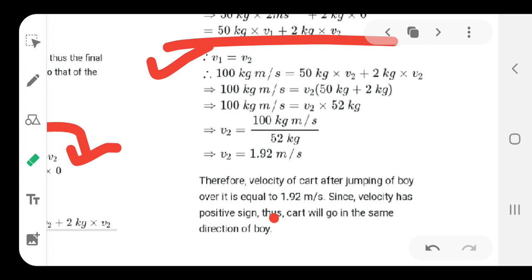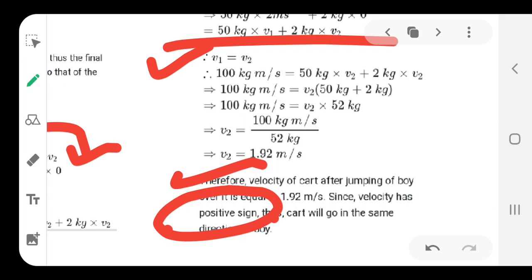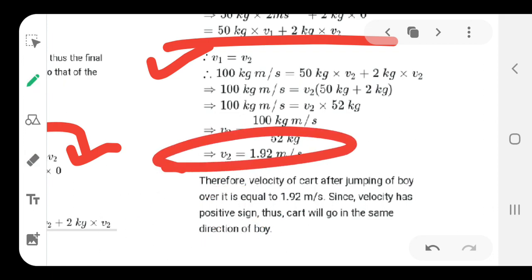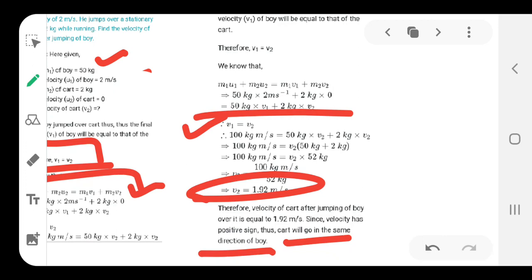So, as a result, you can find that the velocity of the cart after the boy jumps over is approximately 1.92 meter per second, and since the velocity is positive, please check the sign, the velocity is positive, that means the cart will go in the same direction as the boy. Since it is positive, the direction will be in the direction of the boy, in the case the boy jumps over the cart.